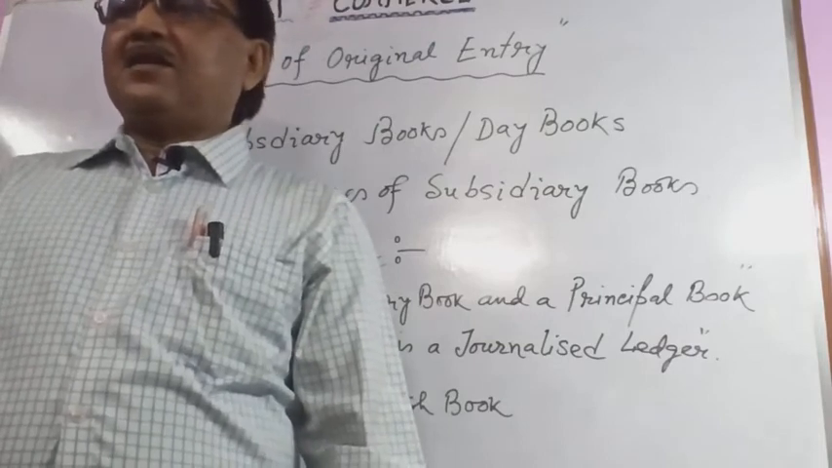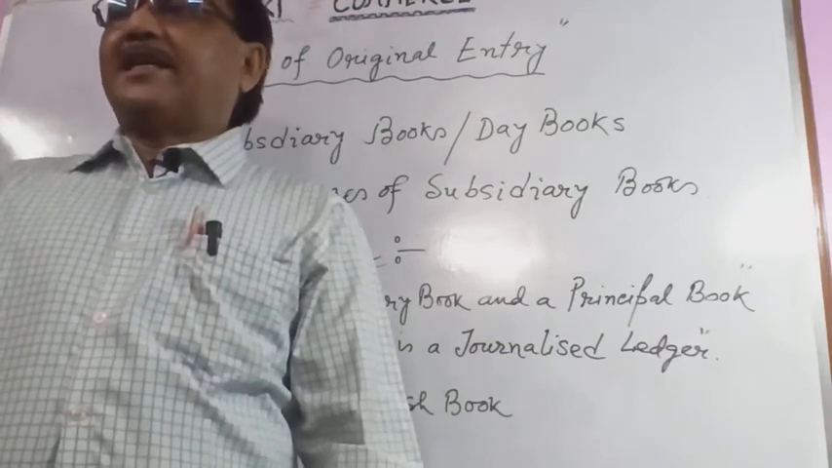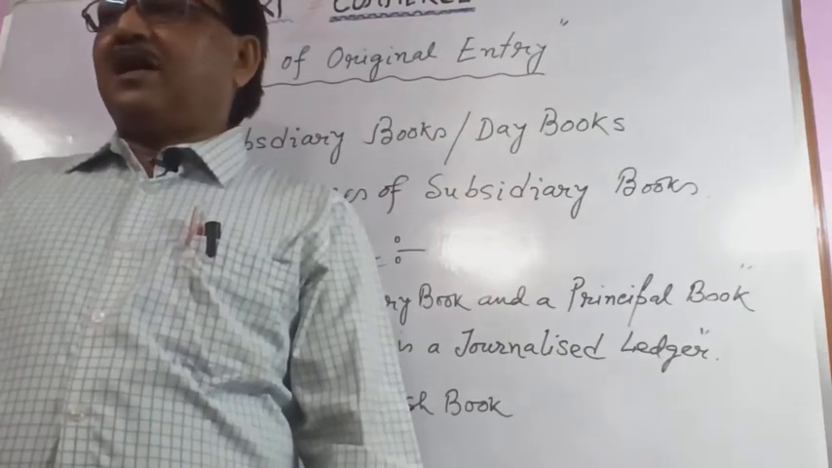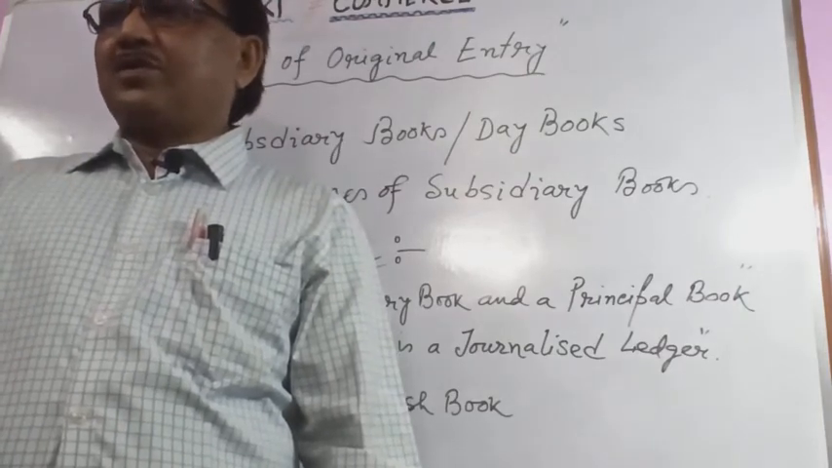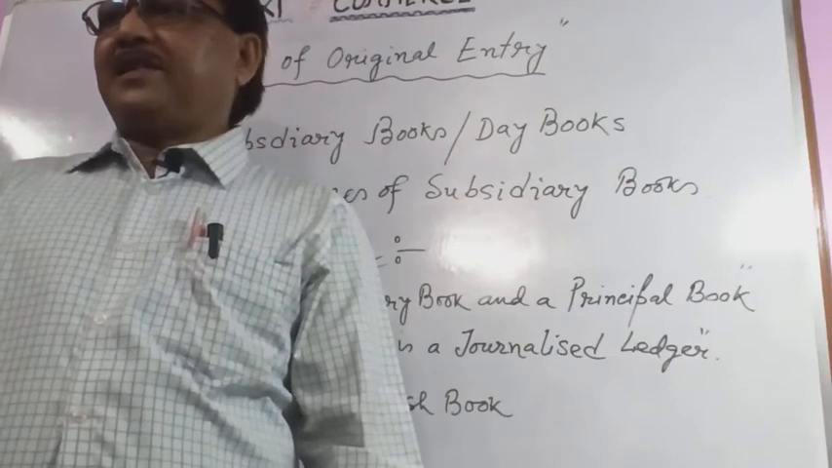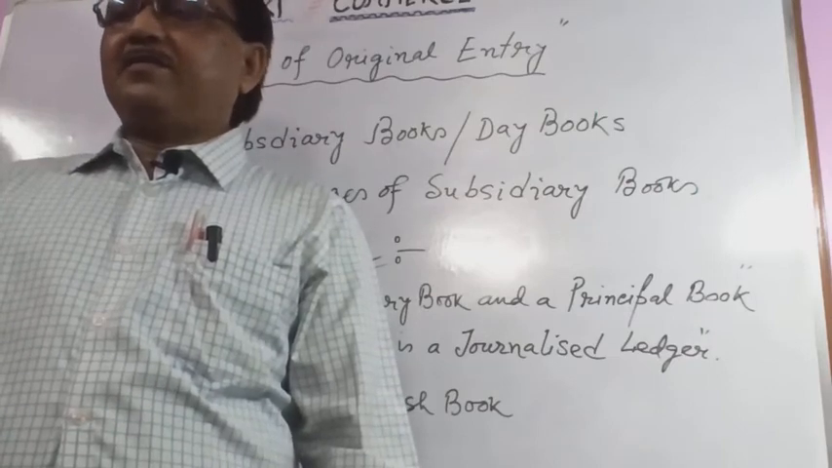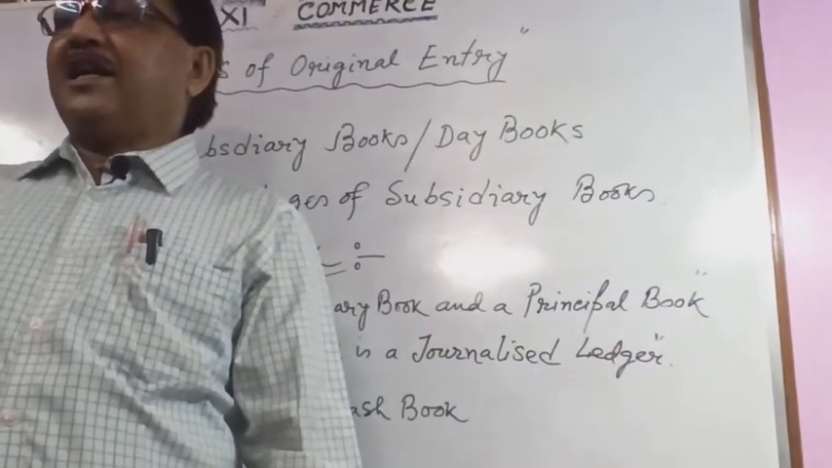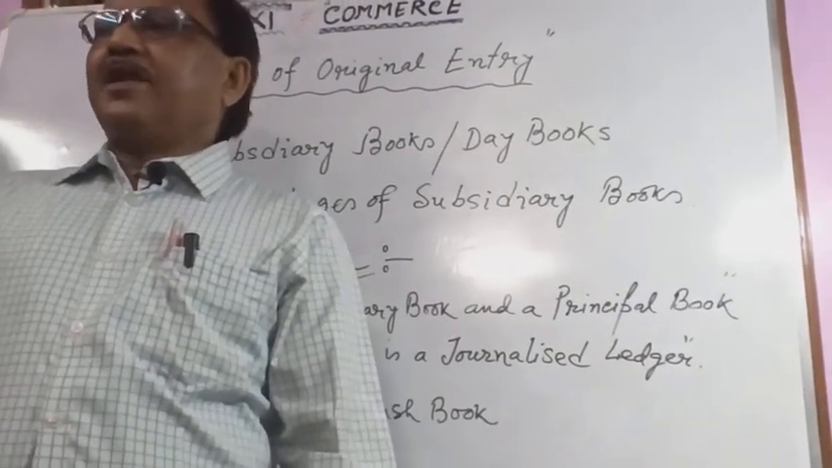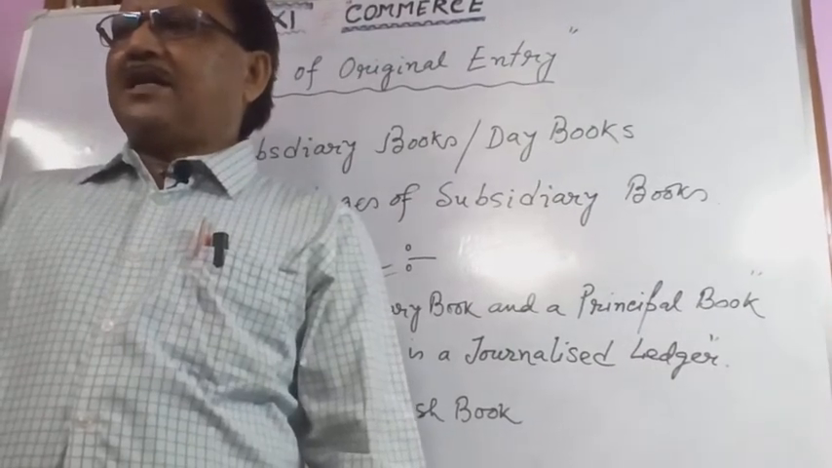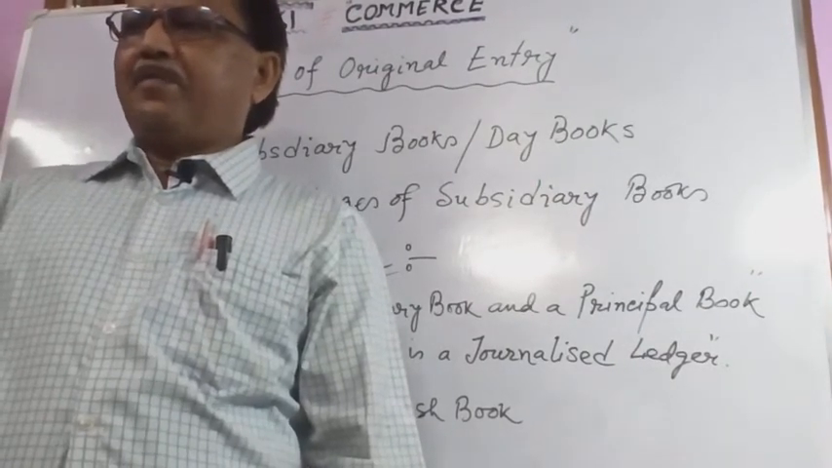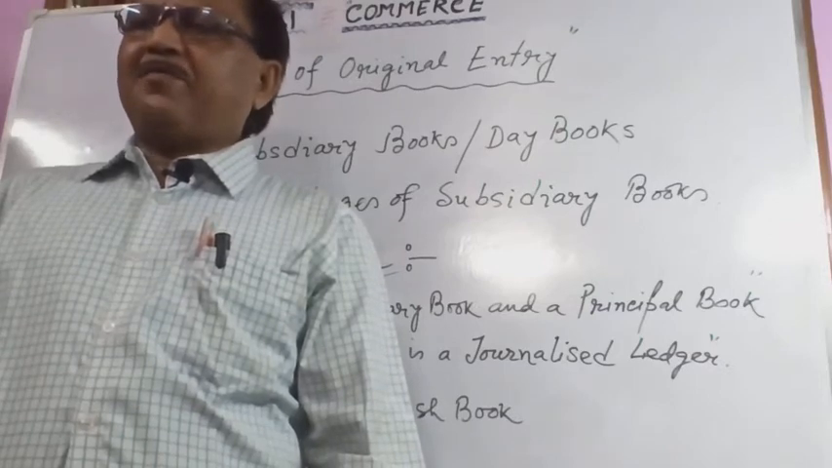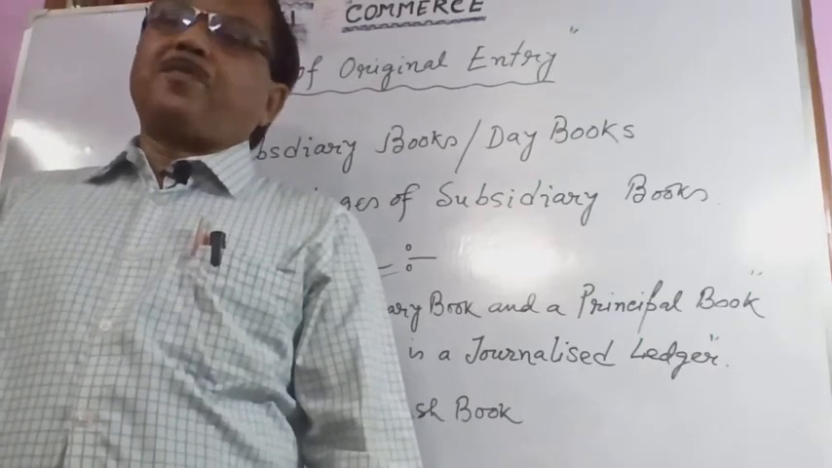Another, purchase return, or another name, return outward, to record the return of goods previously purchased on credit. Point number 5, sales return or return inward book. What is this? To record the return of credit sales made by the customers. Okay. Another point number 6, journal proper.